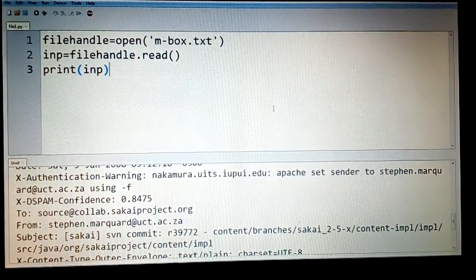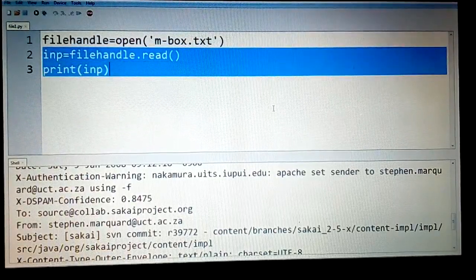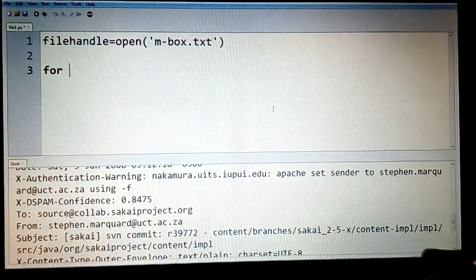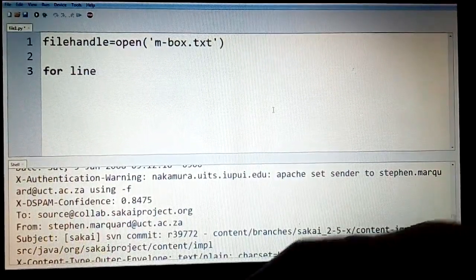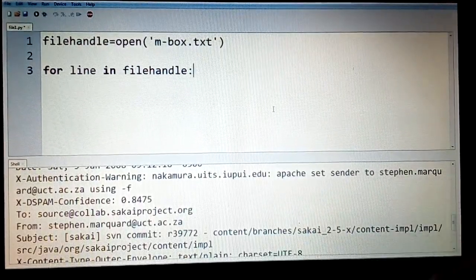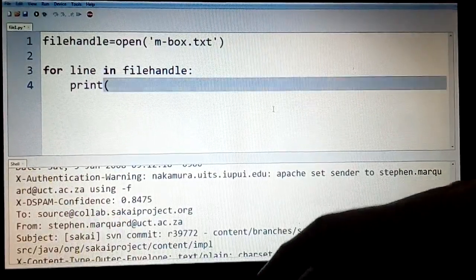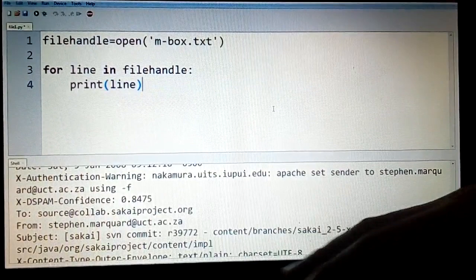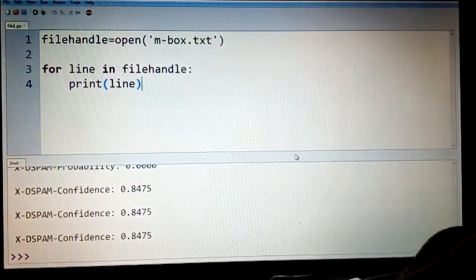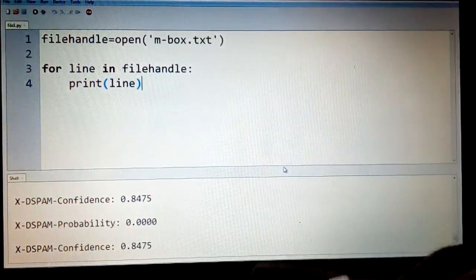Or for that matter, if I don't want to use this, I can avoid it. I can directly take a for loop and browse through the file. That is, if I say for line in file handle, then I can browse through the entire file line by line. So if I say print line, I can see the entire content line by line. You can see it adds a space between each line because a blank line gets added here.